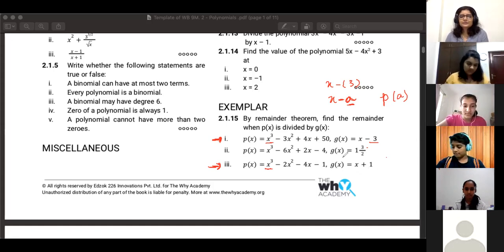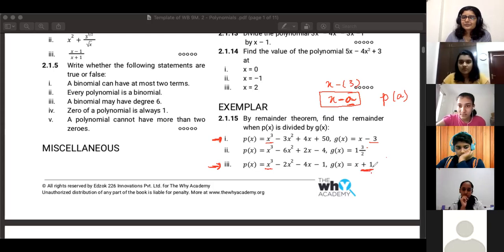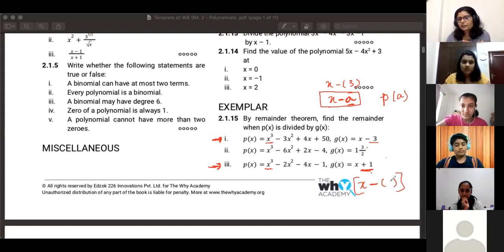All right. The reason why I asked you guys to do this is that our original remainder theorem says x minus a, right? Here we have x plus 1. It needs to be of the form x minus of something. So if I have to write this as x minus of something, what should I write here? Should I write 1 or something else?